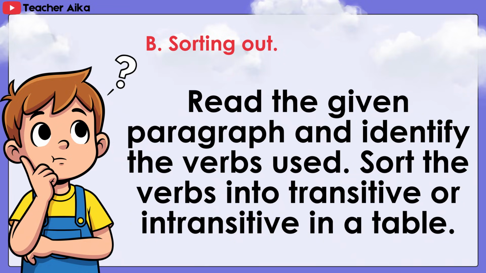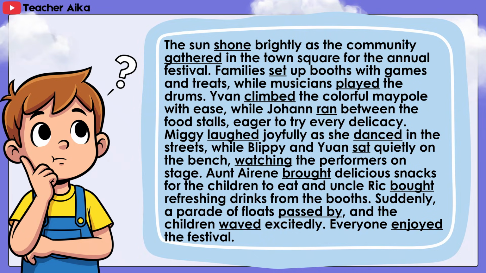B. Sorting out. Read the given paragraph and identify the verbs used. Sort the verbs into transitive or intransitive in a table. The sun shone brightly as the community gathered in the town square for the annual festival. Families set up booths with games and treats, while musicians played the drums. Ivan climbed the colorful maypole with ease, while Johan ran between the food stalls, eager to try every delicacy.